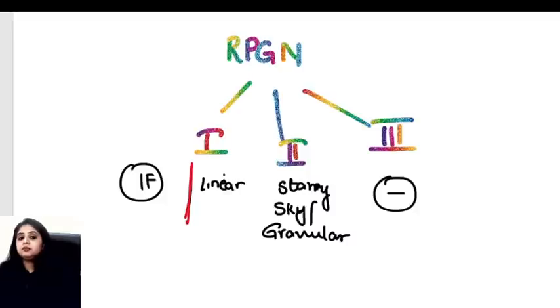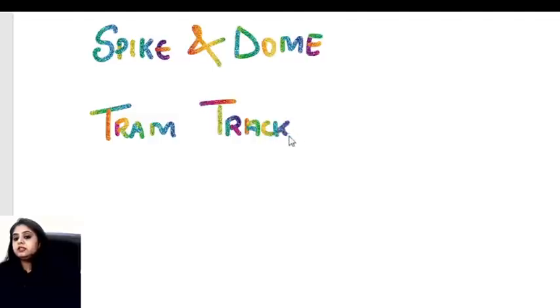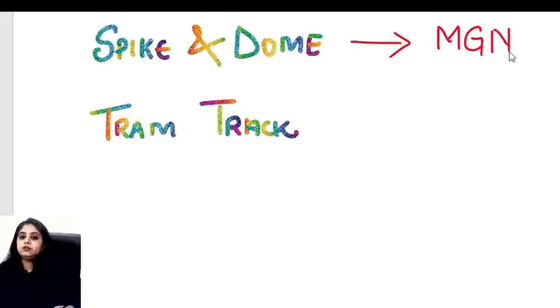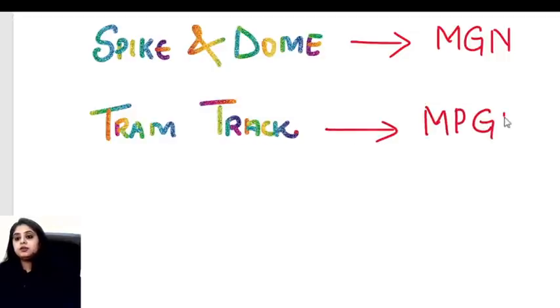Now, there are two very famous appearances that you get in the kidney. First, I'll write the names. There's something known as spike and dome appearance. That is one picture that you need to know. And the other is known as tram track appearance. So first, you should be very clear with the theory that you're going to study. Please remember, spike and dome appearance is seen in membranous glomerulonephritis, whereas tram track appearance is seen in membranoproliferative glomerulonephritis type 1. We'll study this again.